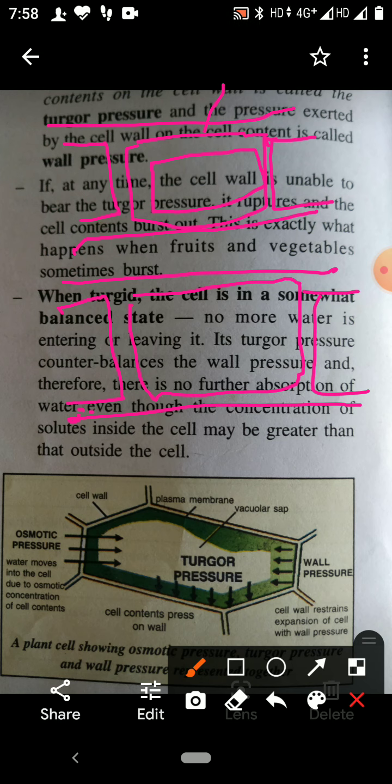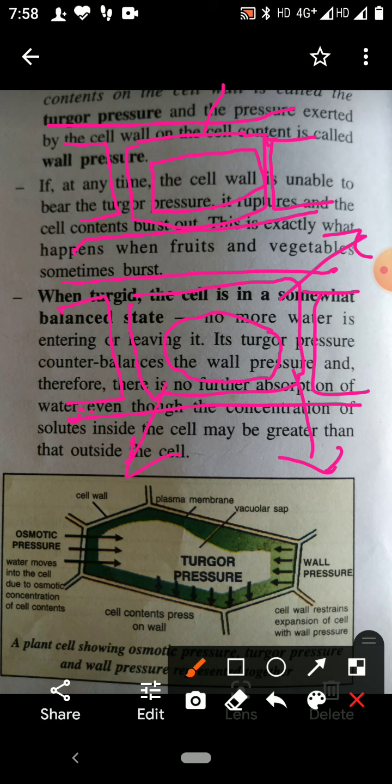You will see this is the cell membrane that has withdrawn from the cell wall. Why has the cell membrane withdrawn from the cell wall? The reason is water molecules from the cell diffuse out because outside was high concentration, in the cell sap was low concentration.